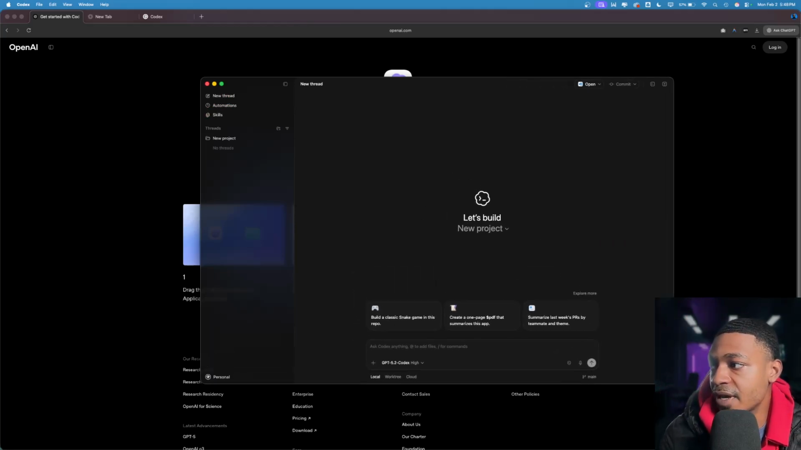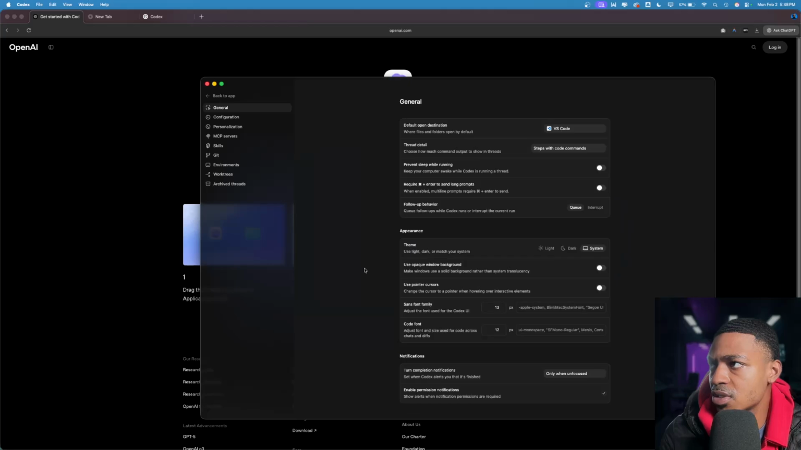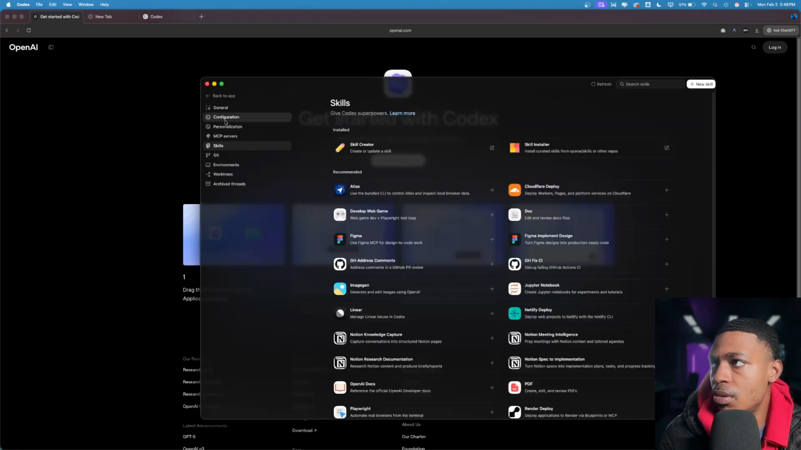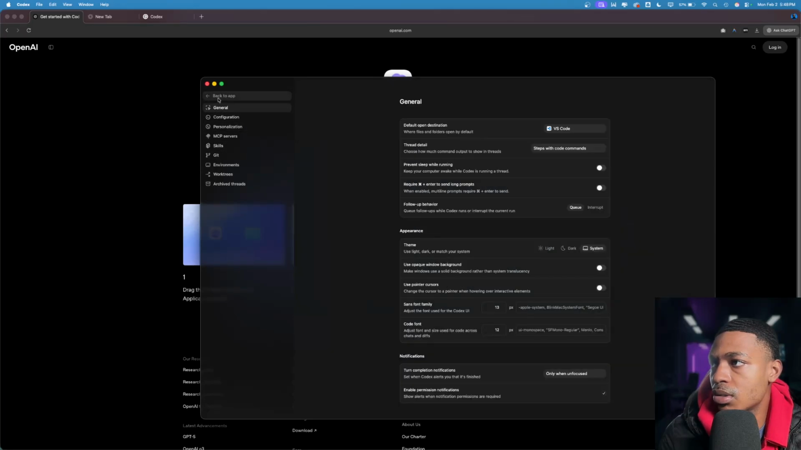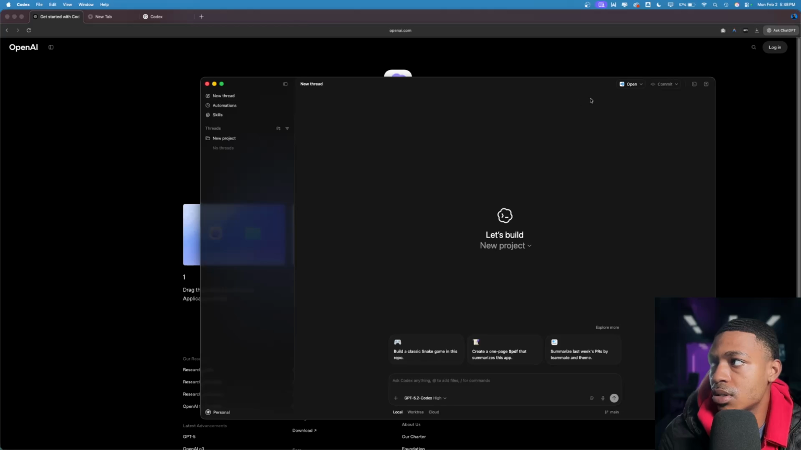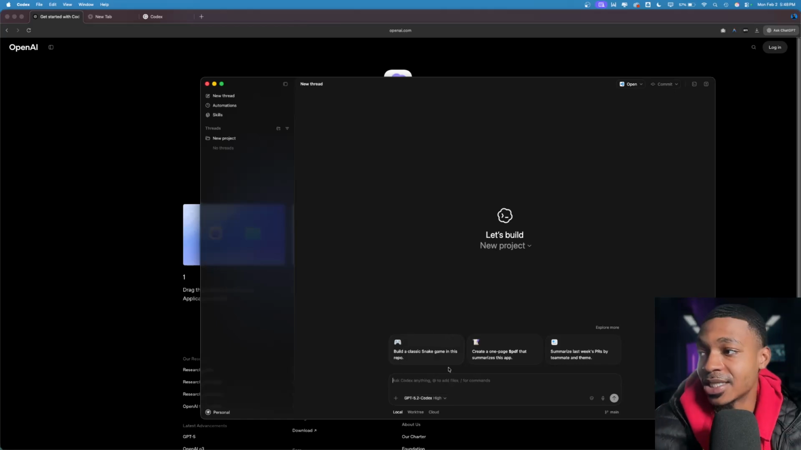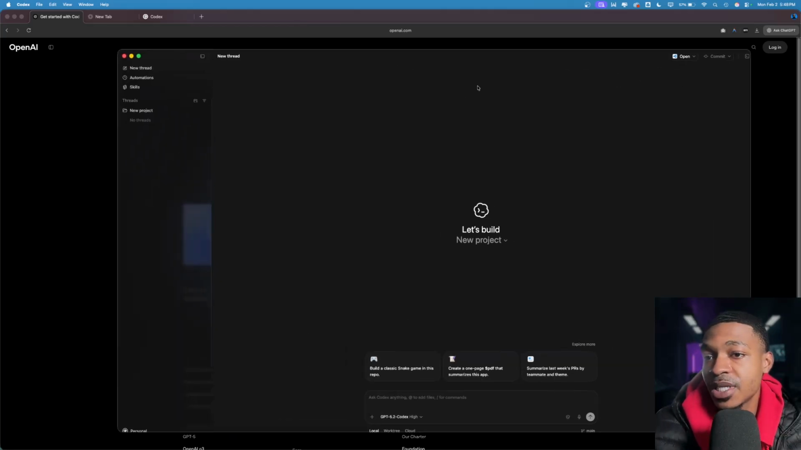This is the interface. It already logged me in, which is, how did it do that? Did it already log me in? Yeah, I can't really tell if I'm logged in or not. That is interesting, but okay, so this is the interface. Let's make this full screen.